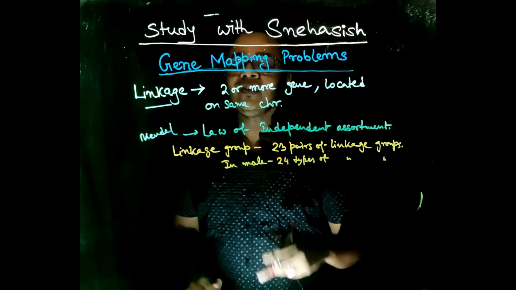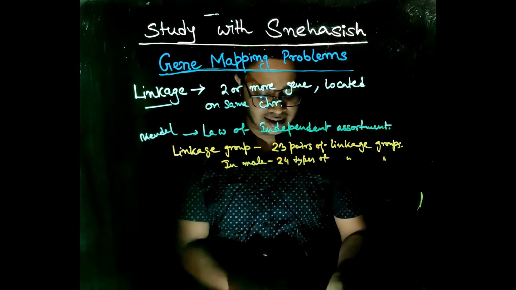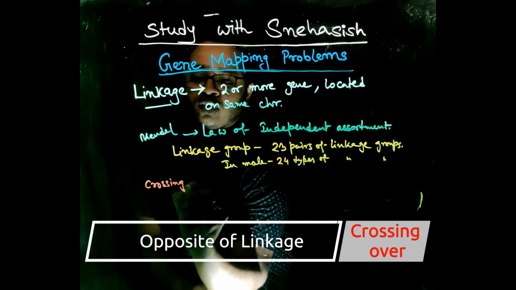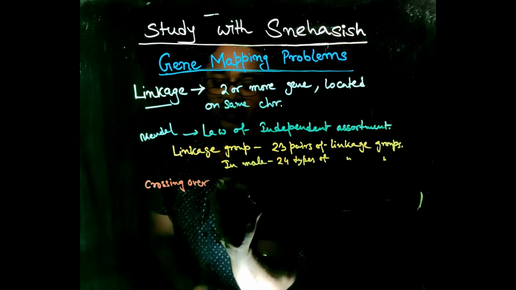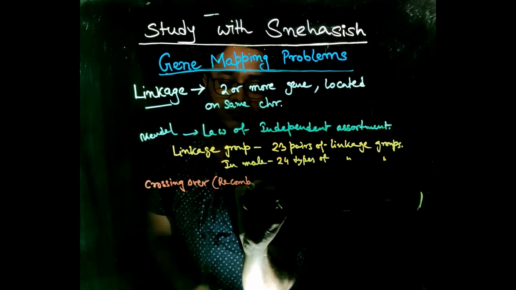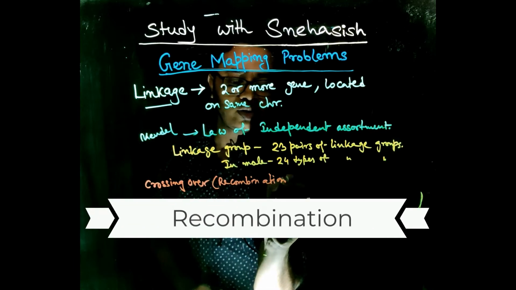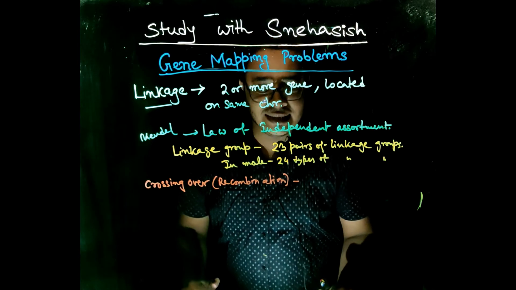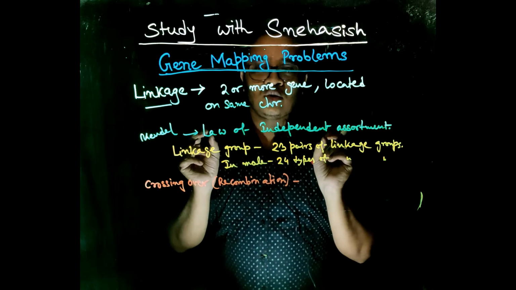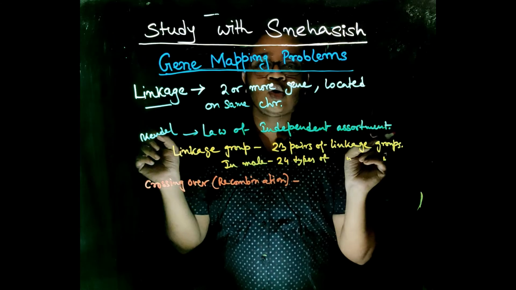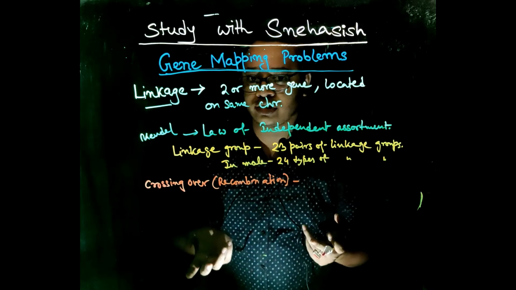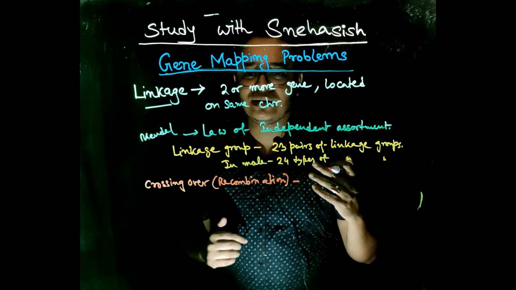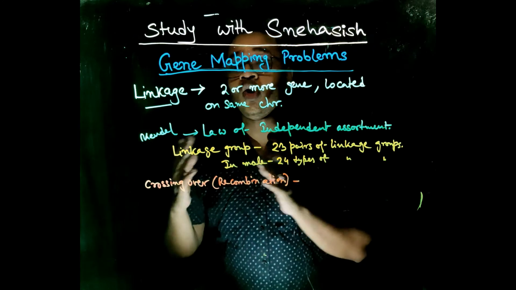So what is crossing over? Crossing over is the opposite of linkage. Crossing over is also known as recombination. This crossing over or recombination is the opposite of linkage. That means when two genes are completely linked, there will be no crossing over, and when the crossing over between two specific genes is maximum, then there will be no linkage.